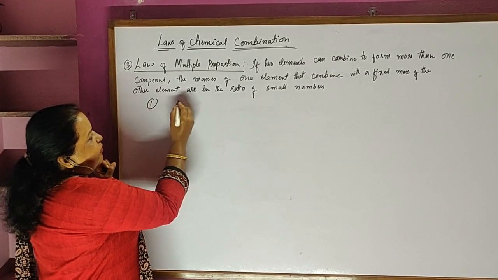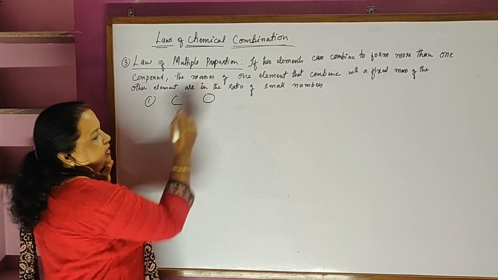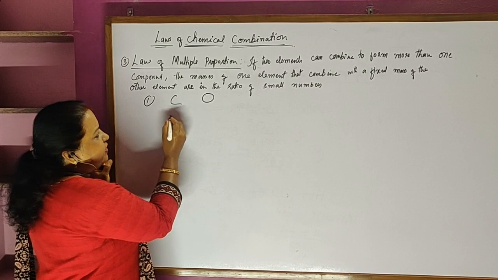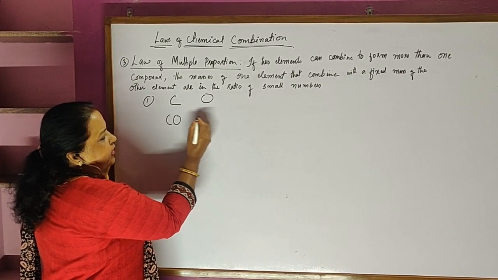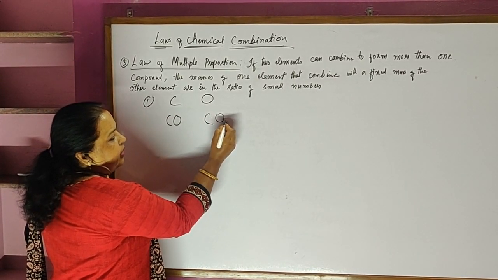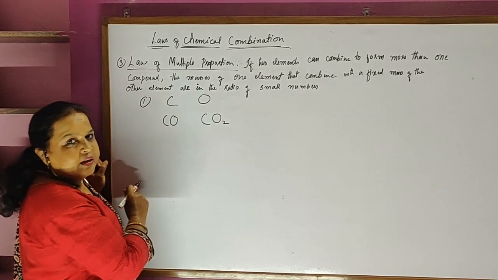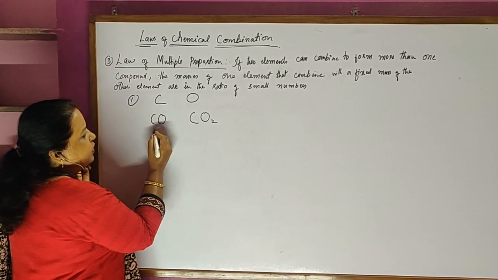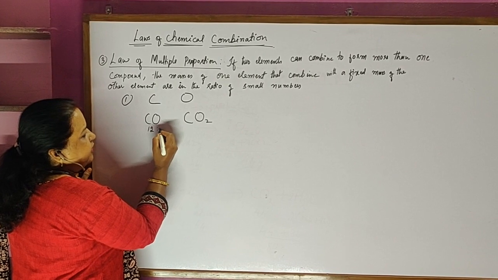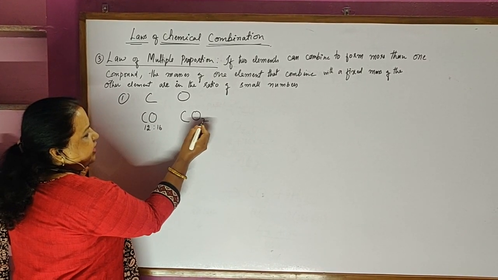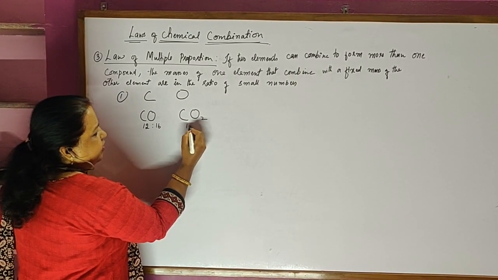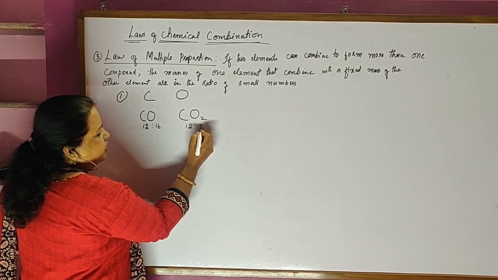Let's take the first example, carbon and oxygen. Carbon can combine with oxygen to form a compound, carbon monoxide. It can also form a compound, carbon dioxide. So if you look at the ratio of carbon and oxygen in carbon monoxide, it is 12:16. And in carbon dioxide, the carbon and oxygen ratio is 12:32.